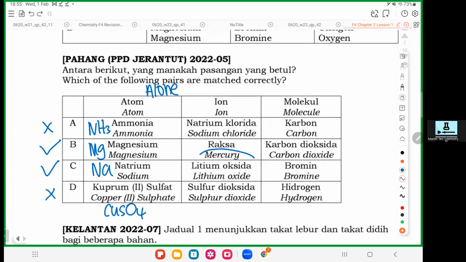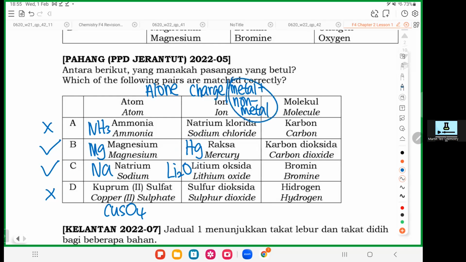Second one, mercury. Mercury, the formula is Hg. Lithium oxide, formula is Li2O. Okay, now they say ion. What is ion? Somebody who got charged, or metal and non-metal combined together. So mercury, do you see any charge? No. Do you see metal and non-metal? No, you only have mercury, only one fella.